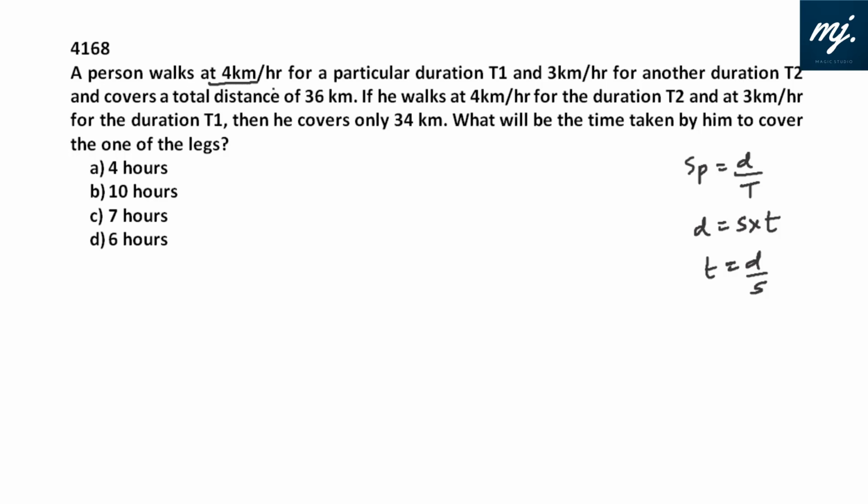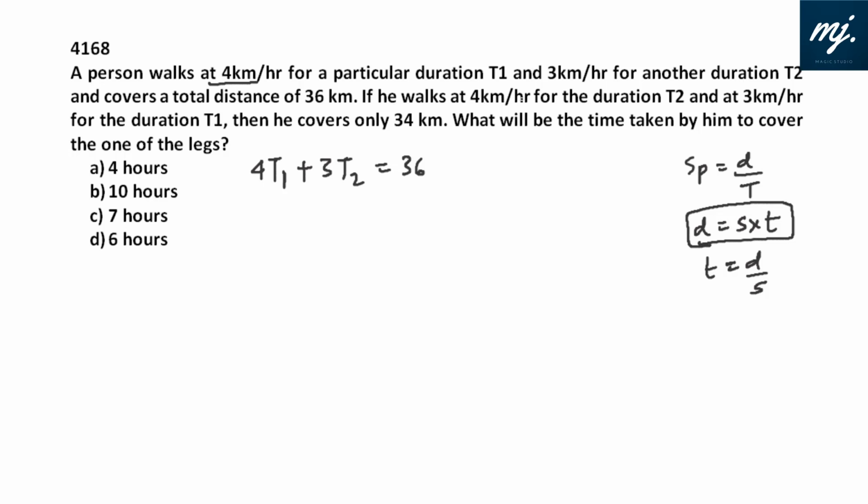A person walks at 4 km per hour for a particular duration t1 and 3 km per hour for another duration t2 and covers a total distance of 36 km. Now we can use this to frame the equation. Here d1 would be s into t, that is 4t1, plus the second leg distance would be 3t2, and this should be equal to 36 km.